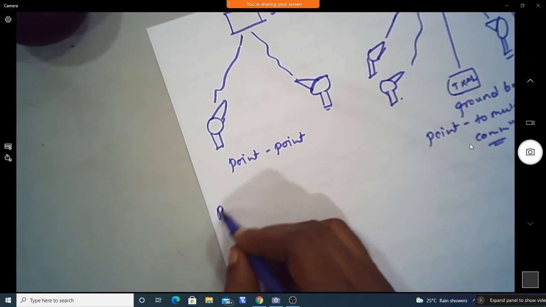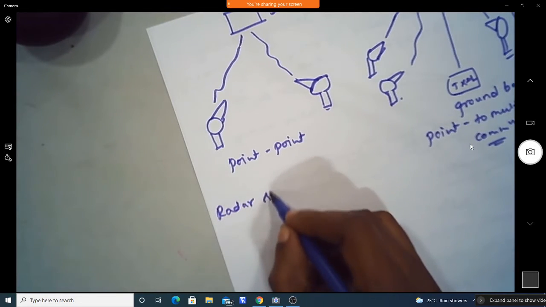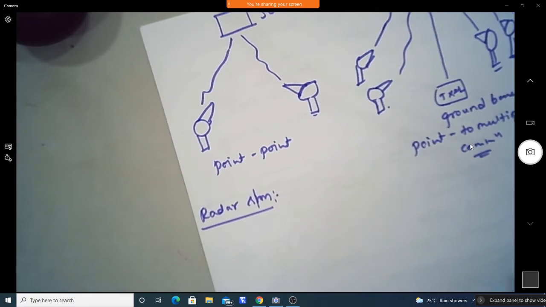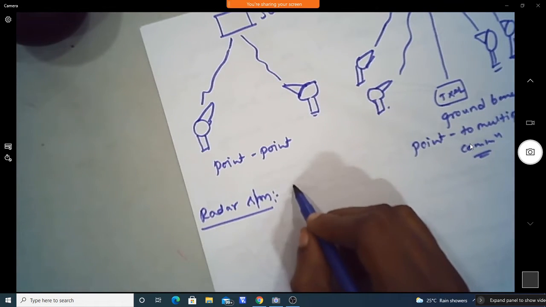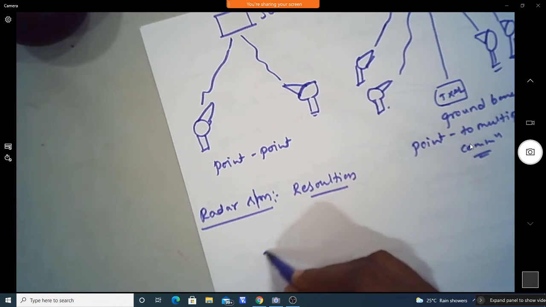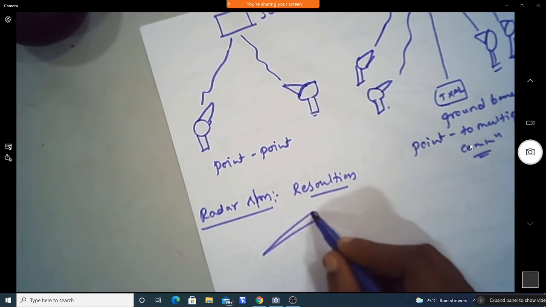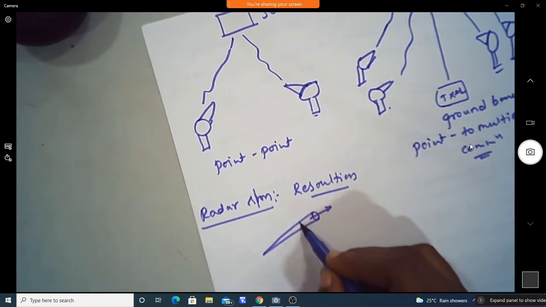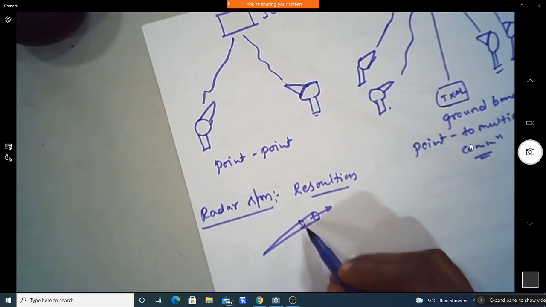And if you come to the radar system, this microwave frequency is used in radar systems mainly because of the resolution, as I said already. The resolution is how much power is directed to a particular point with a narrow beam. This beam width is what we call the resolution.